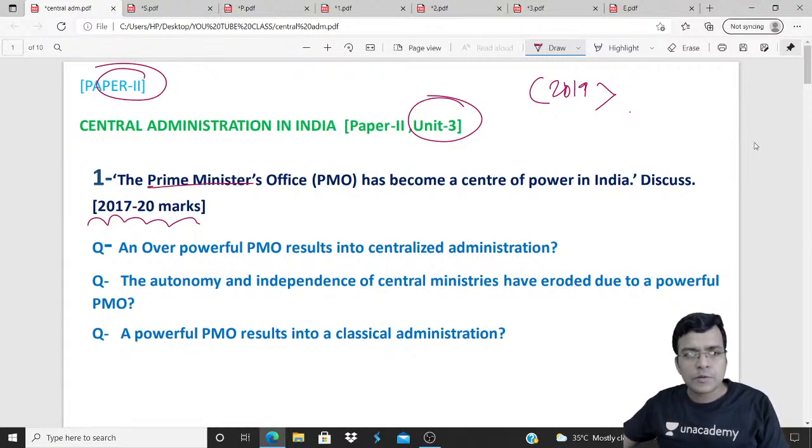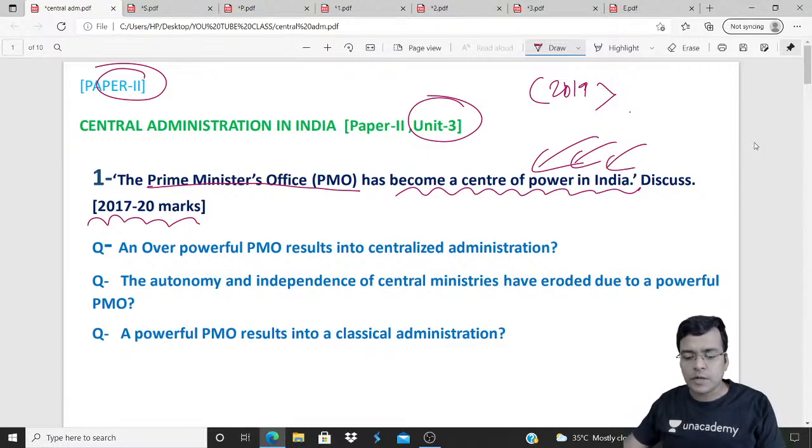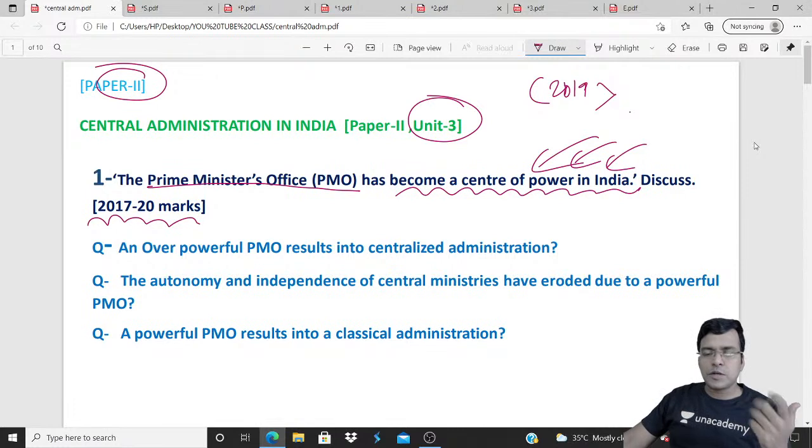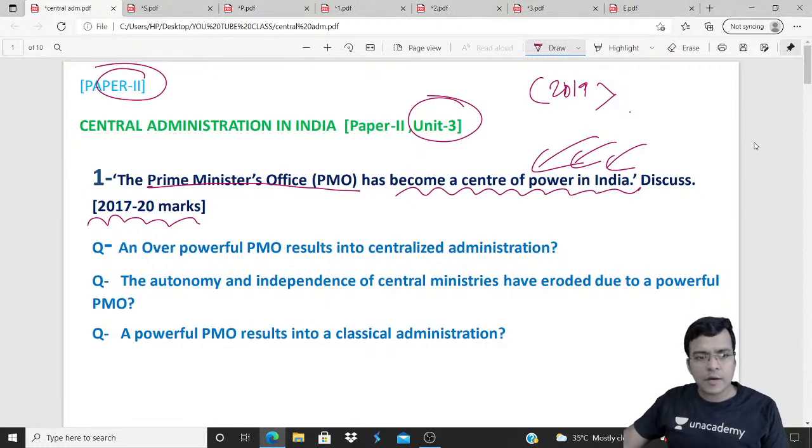So the Prime Minister's Office has become the center of power in India. It has become more powerful. That we need to write: how the Prime Minister's Office became a center of power and what the adverse effects are. These are some alternative questions you might get in future, the same question in an indirect manner.